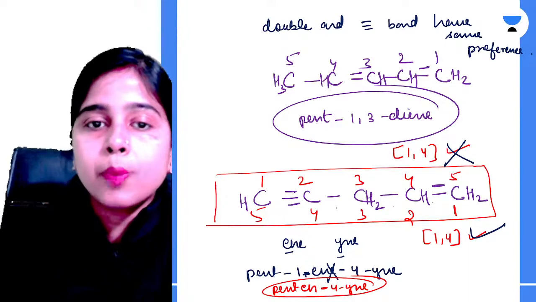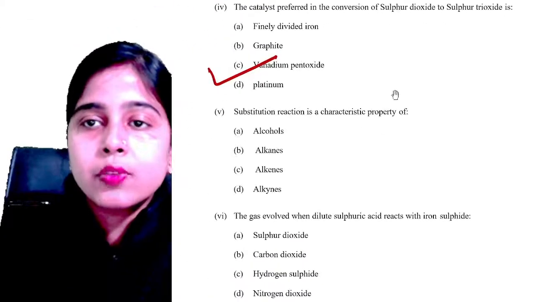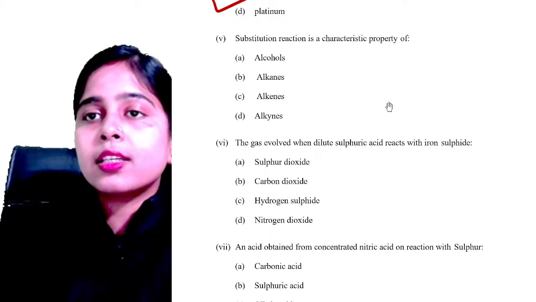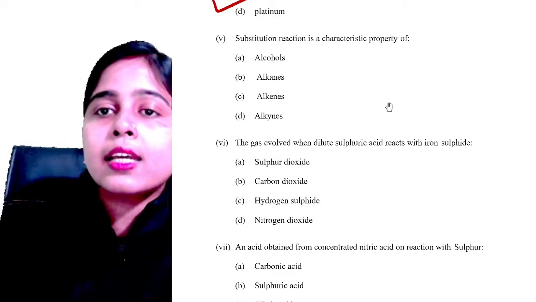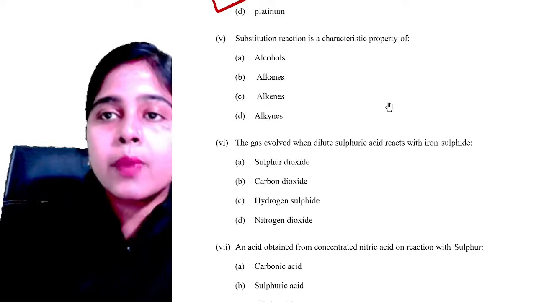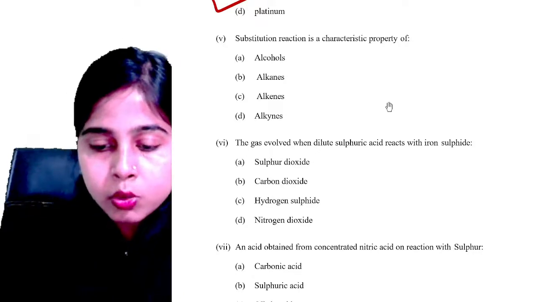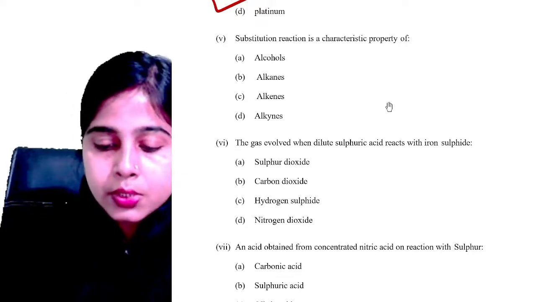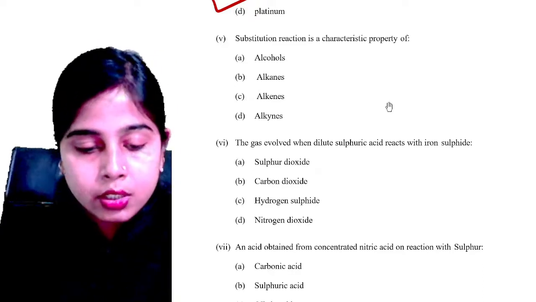Let's come back to the topic. So I was just asking the other question, which is the 5th question. Substitution reaction is a characteristic property of which compound? Alcohols, alkanes, alkenes or alkynes. Substitution reaction is shown by which of the following organic compounds? Everyone, please try to answer this question.